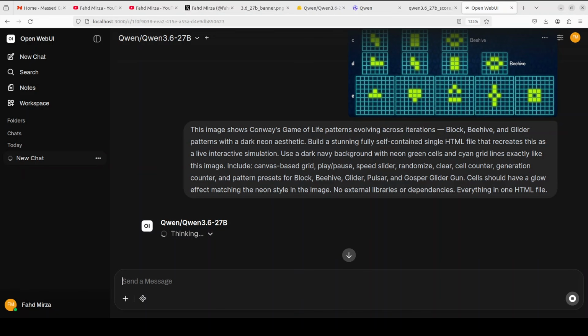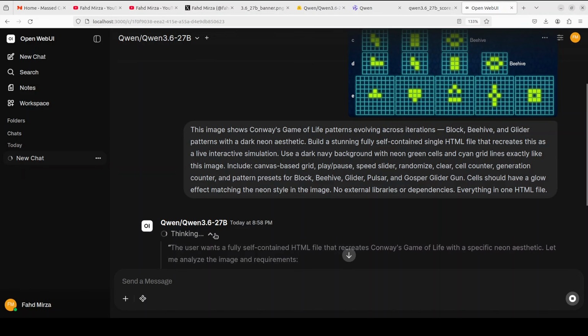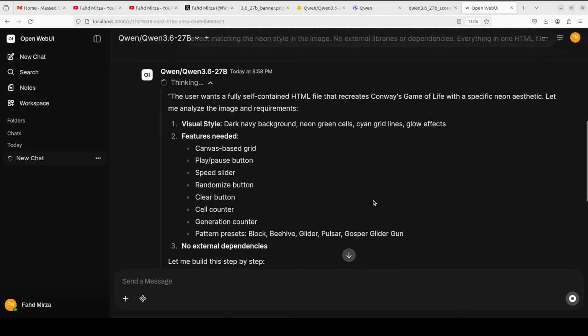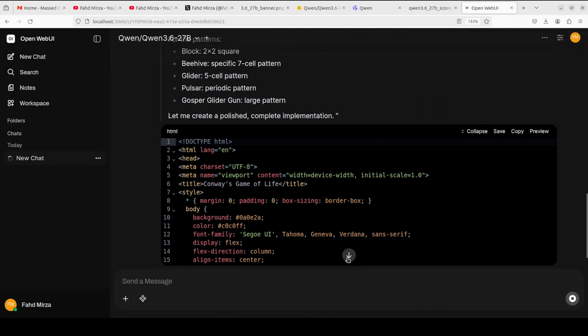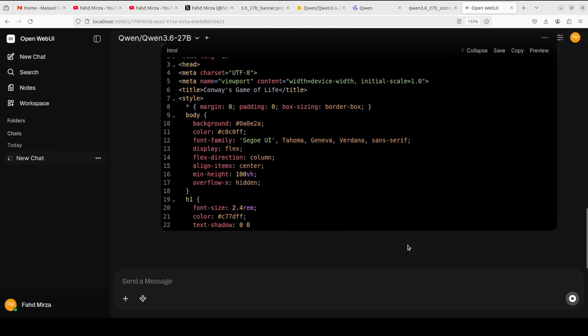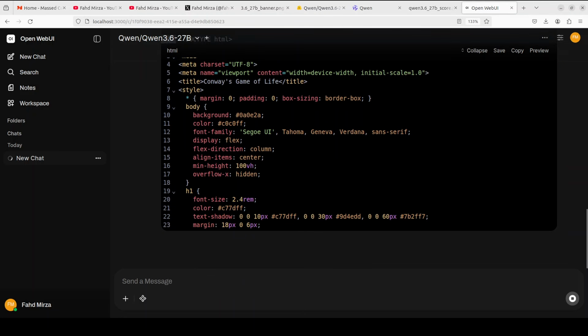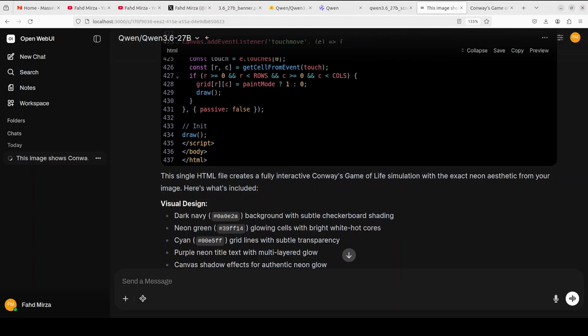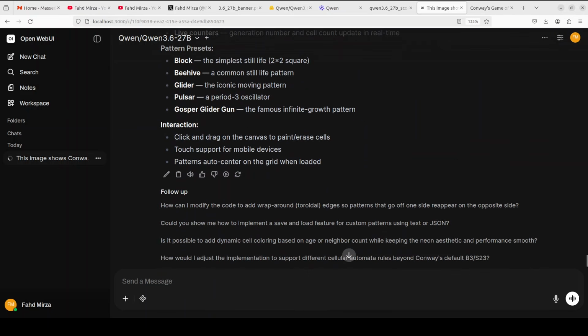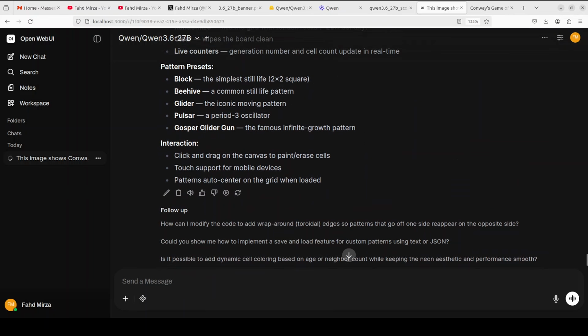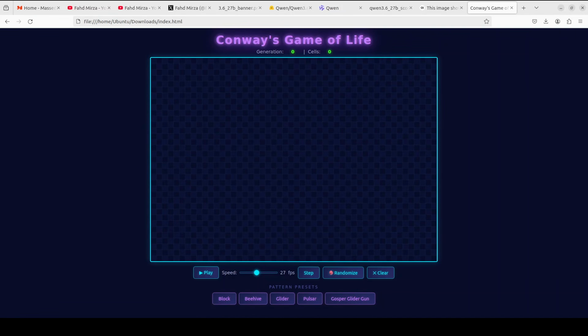It is thinking with its reasoning parser and you can see that immediately it has come up with a plan. I'll just go here, it is producing the code, and let's wait for it to produce it and we will test it out. And it has produced the code with all the features, and also has given us the synopsis. Let's open it in the browser. And this is our Conway's Game of Life.